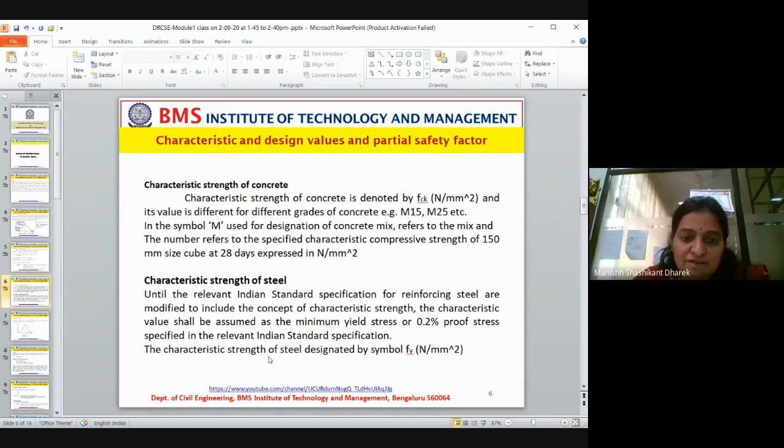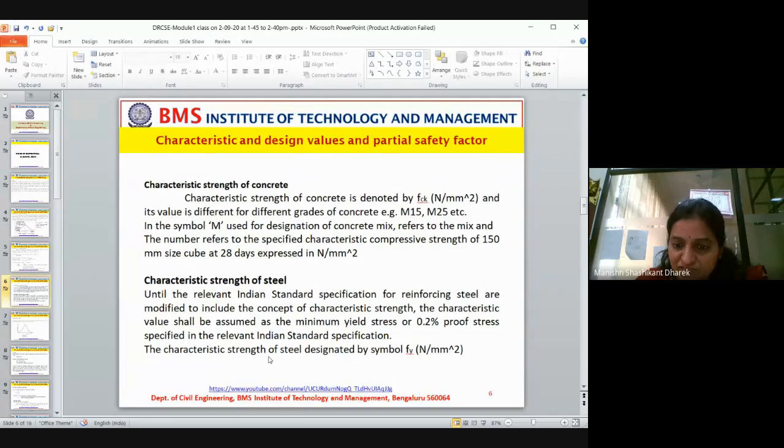Okay, so characteristic strength of concrete. Characteristic strength of concrete is denoted by fck, Newton per millimeter square, and its value is different for different grades of concrete. As we explained in previous sessions, if you take M20, M30, M25, any grade, each different grade will have a different characteristic strength.